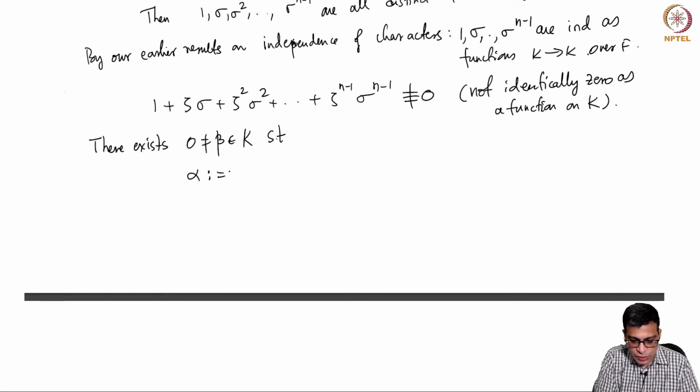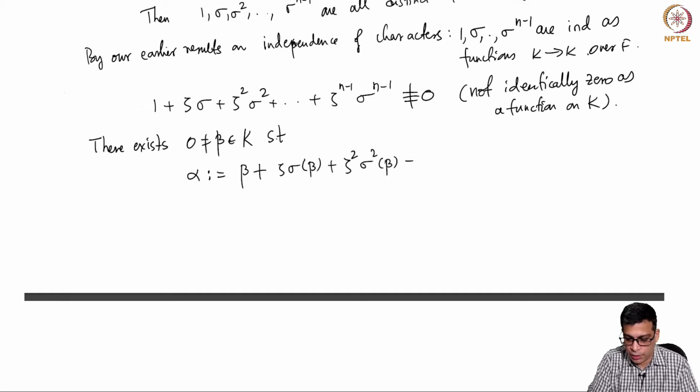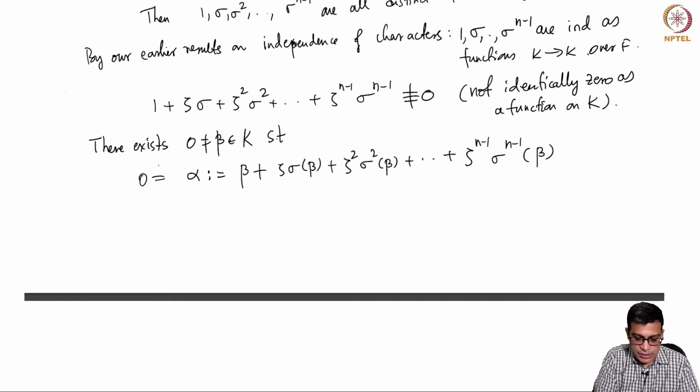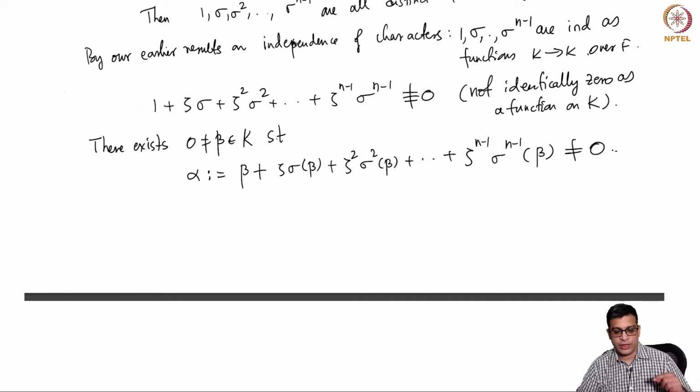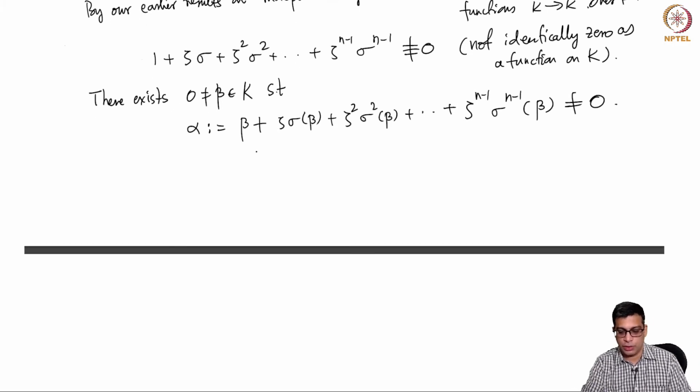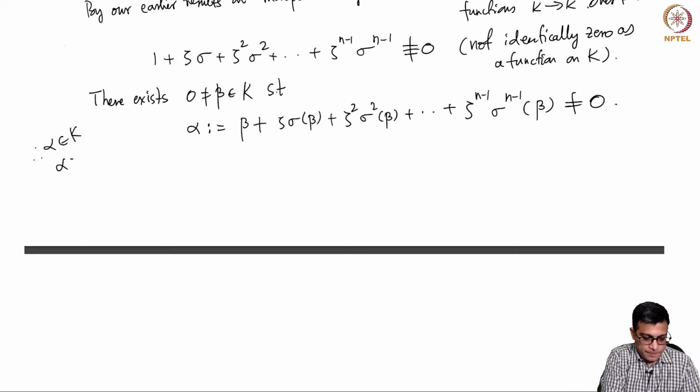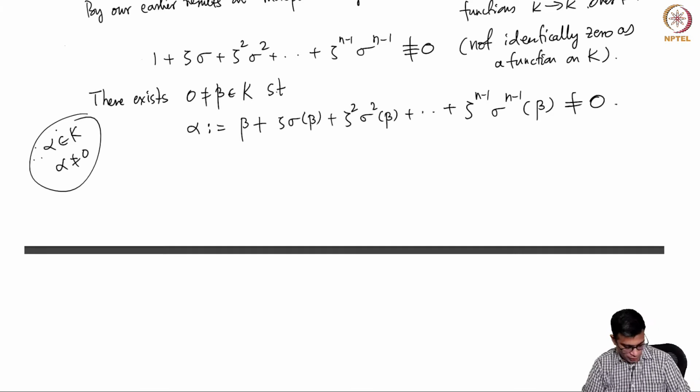So alpha is defined to be 1 of beta, which is beta because 1 is the identity function, plus zeta sigma beta, plus zeta square sigma squared beta, up to zeta n minus 1 sigma power n minus 1 beta. Alpha is non-zero, right? So it's not an identically zero function. That means on some element in the domain it is non-zero. So take a beta on which it is non-zero and let's call the image alpha. So alpha is a non-zero element of K.